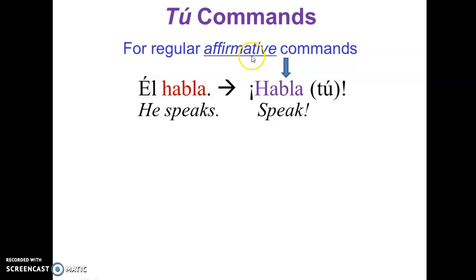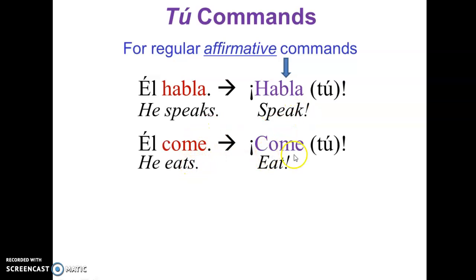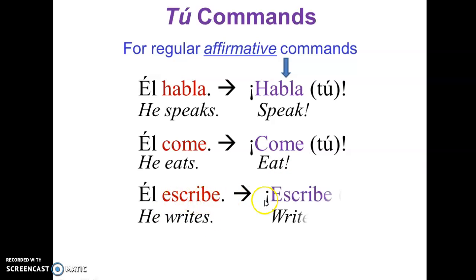It helps, and so the affirmative command looks just like the conjugation of él o ella habla, and then we're saying speak. Él come, he eats. Come, like eat. Él escribe. Escribe, write.